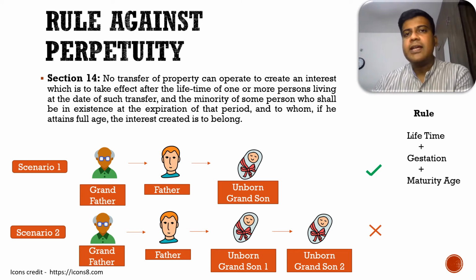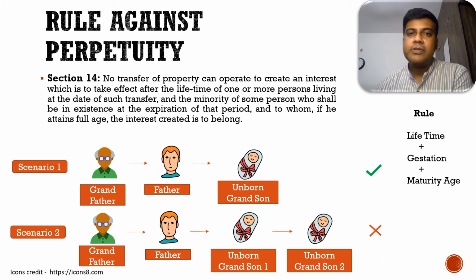So the grandfather can say the property will go to X, which is son number 1, after that son number 2, after that son number 3, and then after the lifetime of these people, it will go to my unborn grandson. So that is feasible, because as far as possible the property should always be in the control, or under the control, of a living person. So that is the rule against perpetuity.